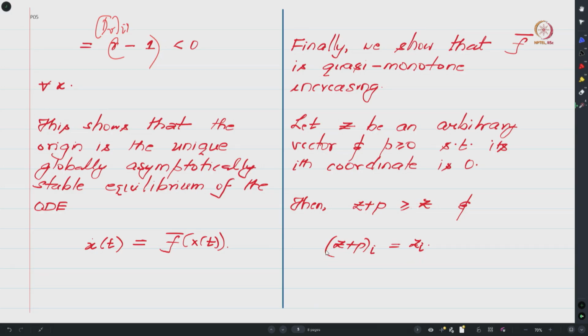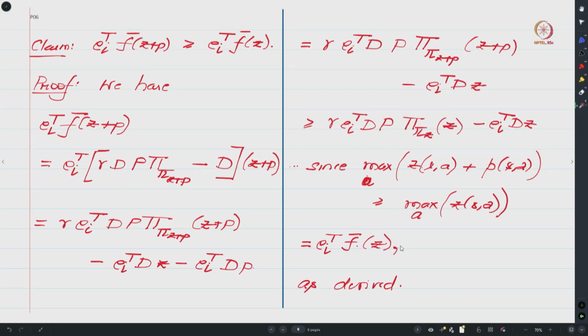In order to show quasi monotone increasing, what we now need to show is that if I give z plus p as input to f bar and look at the ith coordinate of the output, that should be greater than the output when z is given as input, right. So let us formally state that.